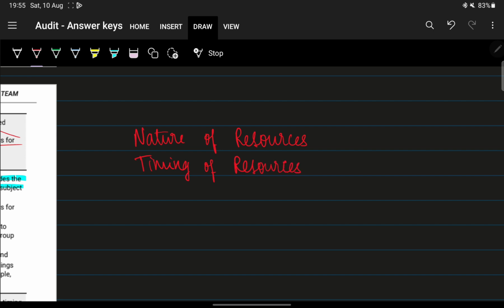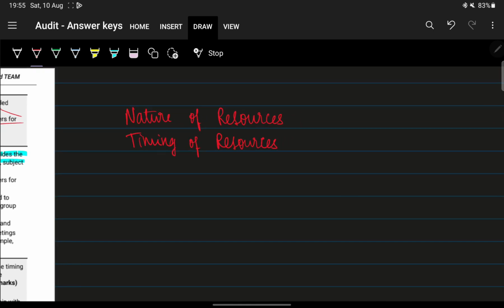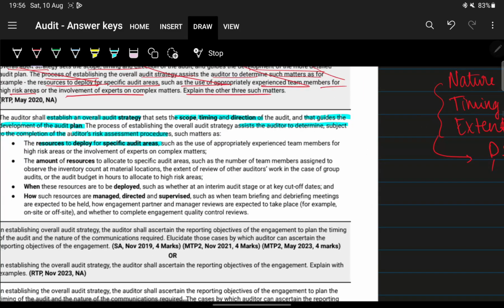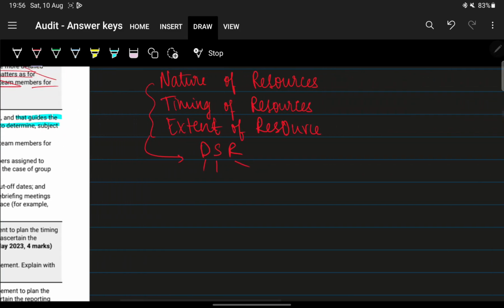Nature of resources, timing of resources, and extent of resources. And lastly, of all these resources, you're going to do DSR, which is direction, supervision and review. That is basically how they are managed.